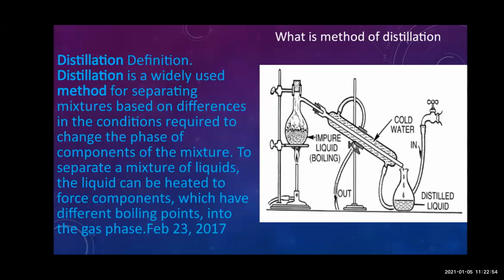Here you can see the figure very clearly. Okay, so this distillation method is very widely used for separating the mixture.